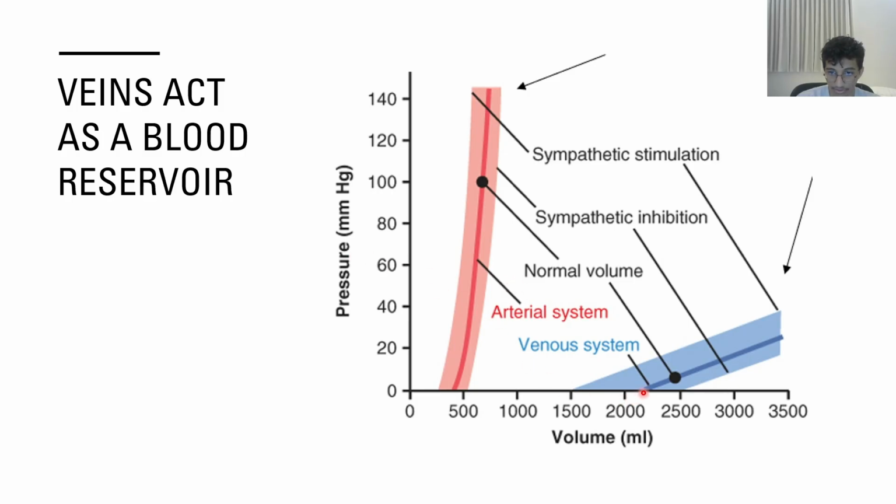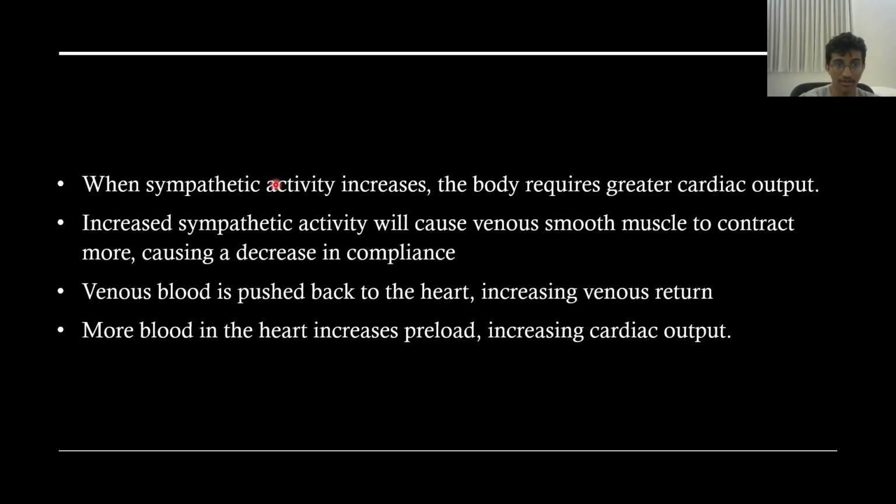And this graph shows this relationship. If you increase the volume by a certain amount, pressure doesn't increase as much. Or when you increase pressure, you can hold more blood as a vessel. But in arteries, if you increase the pressure, they can't hold as much blood. You see, the volume doesn't increase much. But in veins, the volume increases by a lot, so they can hold more blood when you increase the pressure. This is why veins act as a blood reservoir. Blood can be stored in veins, basically, unlike arteries.